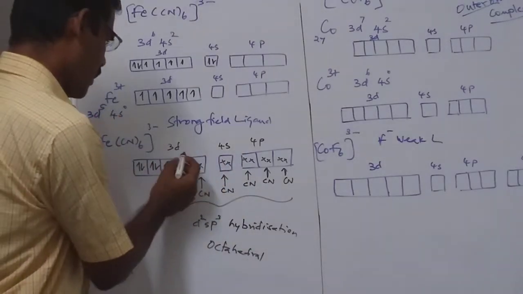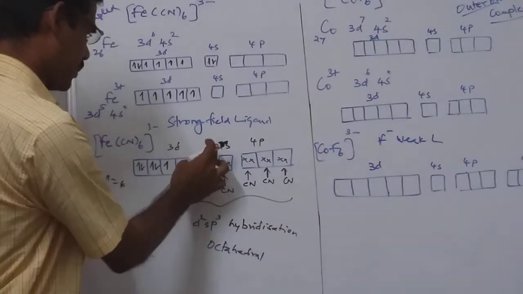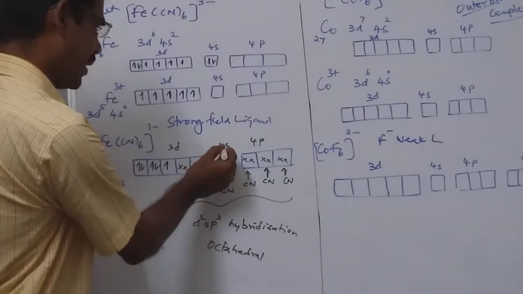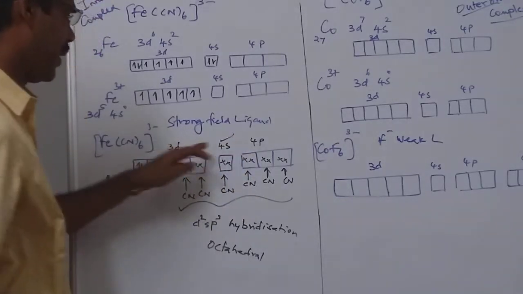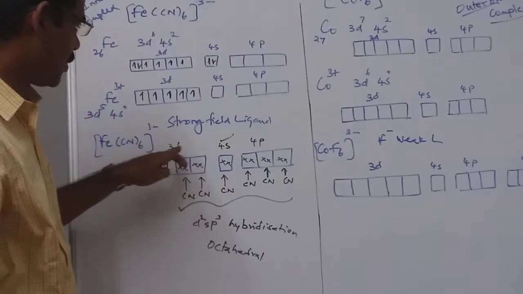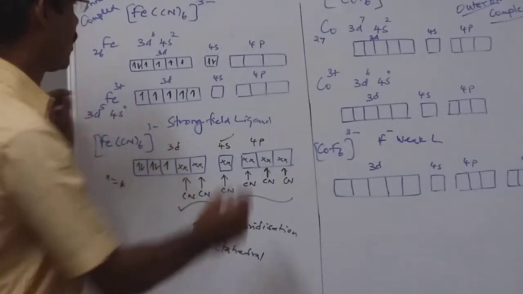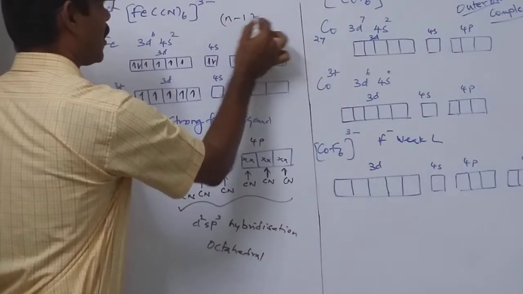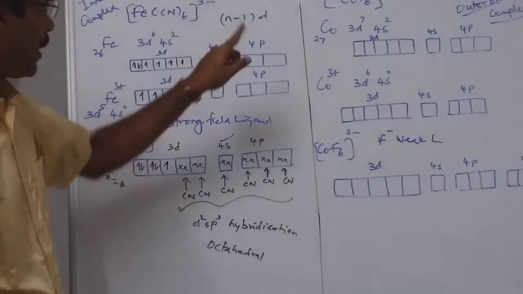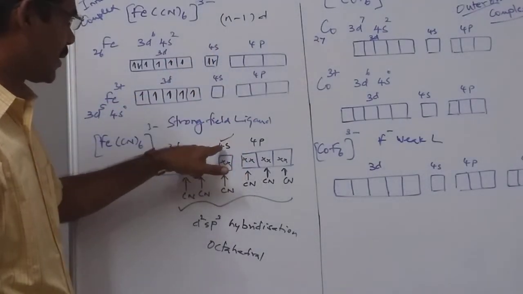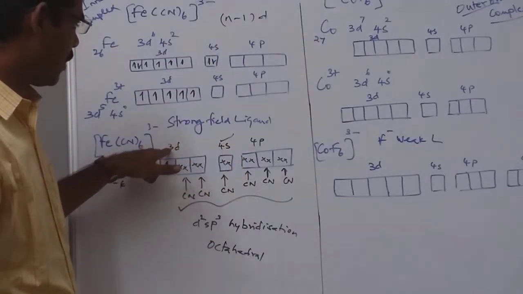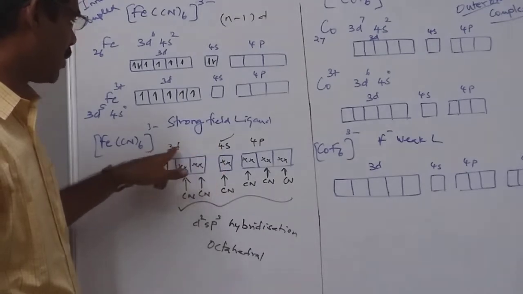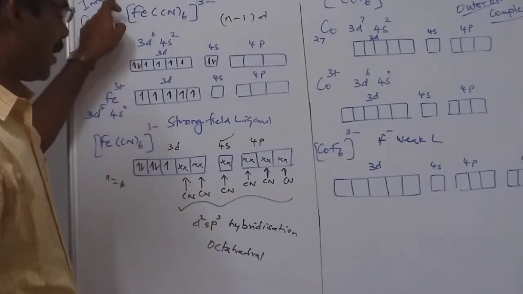If you observe, the n value is equal to 4 here. Here I mentioned this n, the principal quantum number n. If you compare, the d orbital will be 1 number less. As a result, that's what I mentioned. If n-1 d orbitals are involved, where this is considered to be n, this 3 will be n minus 1, and therefore these are called inner orbital complexes.